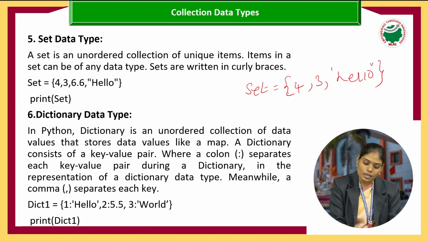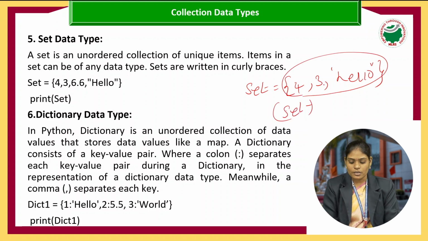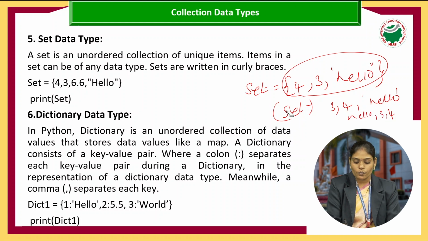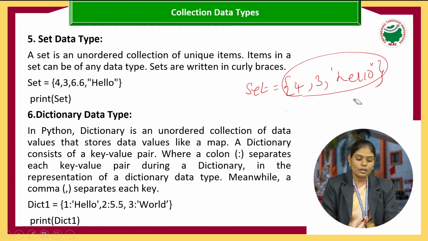So while displaying a value set, the same order will not necessarily display in the output. It may display like this: 3, 4, hello, or it may display like this: hello, 3, 4. So we cannot say in which order the values in a given set are displayed. Both dictionary and set are unordered collections of data.